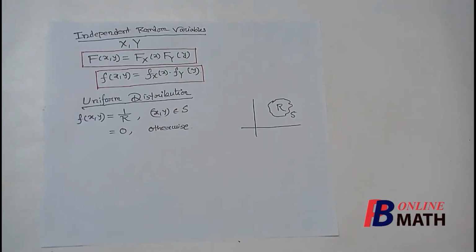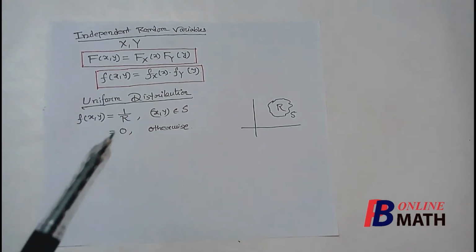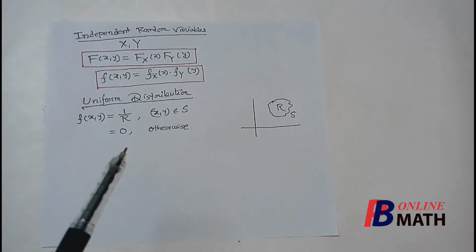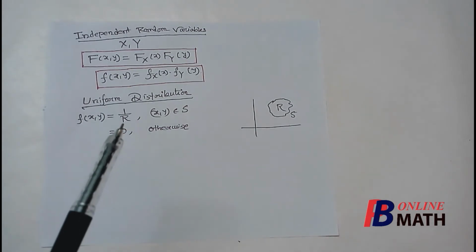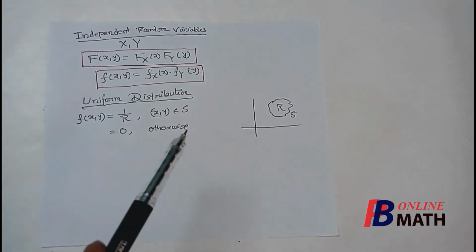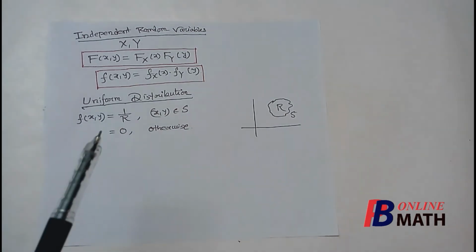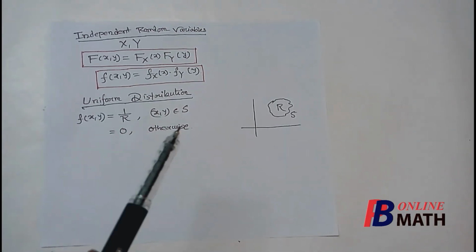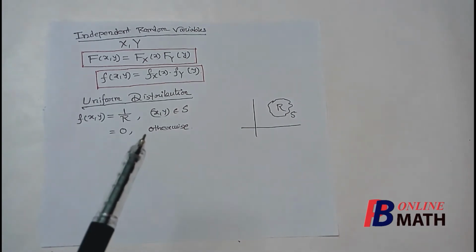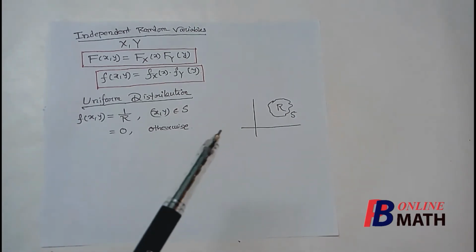Next, we consider some important distributions in two-dimensional continuous distribution. First one is the uniform distribution, which is very important to solve some problems. Now in one-dimensional distribution, we know that the uniform distribution in some interval from a to b is f(x) equal to 1 by b minus a, where x varies from a to b. Now in two-dimensional distribution, we define the general form of this uniform distribution.